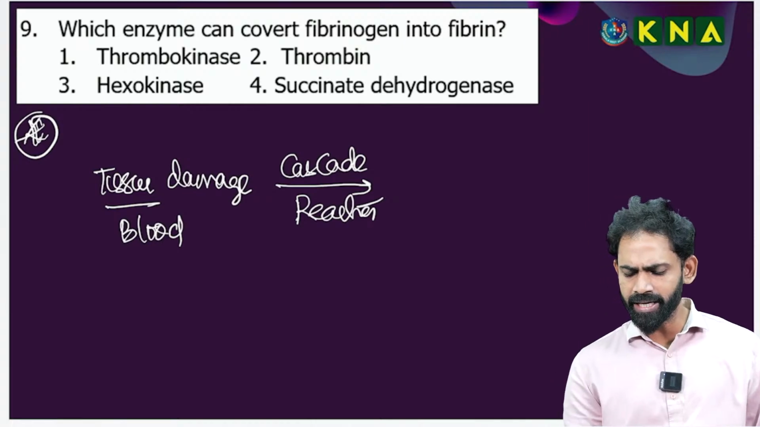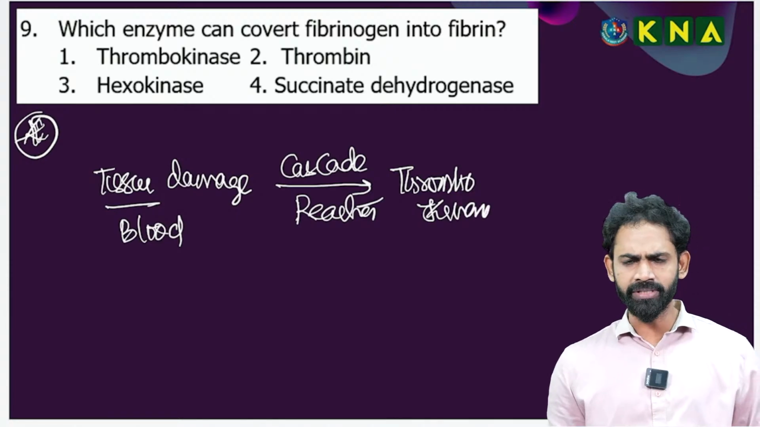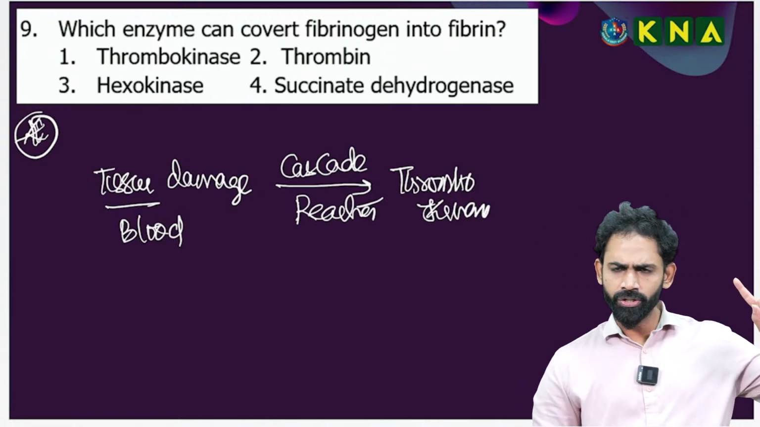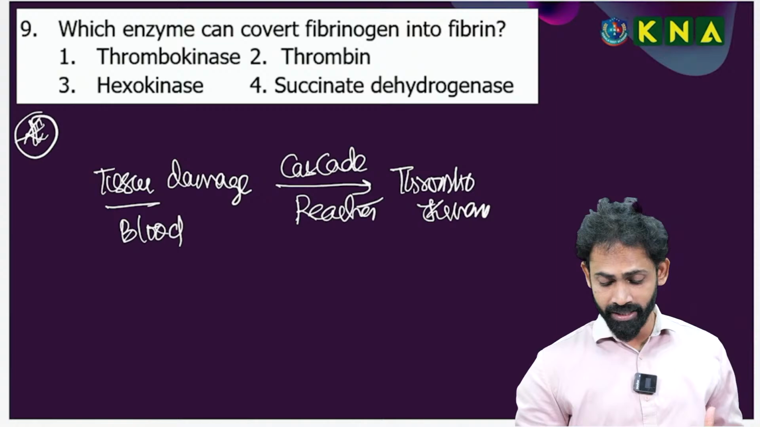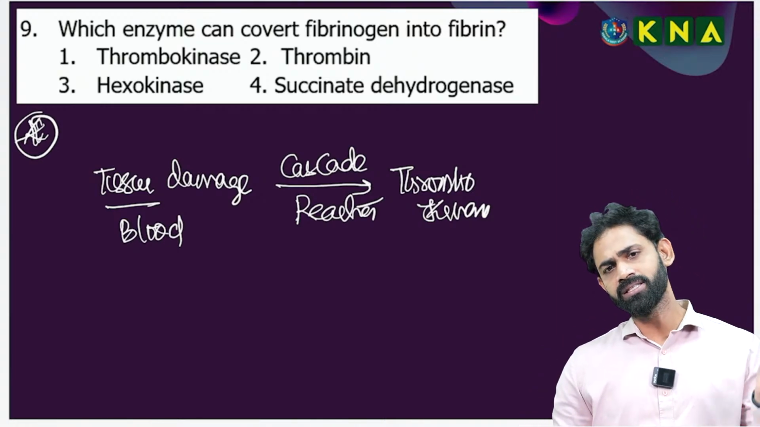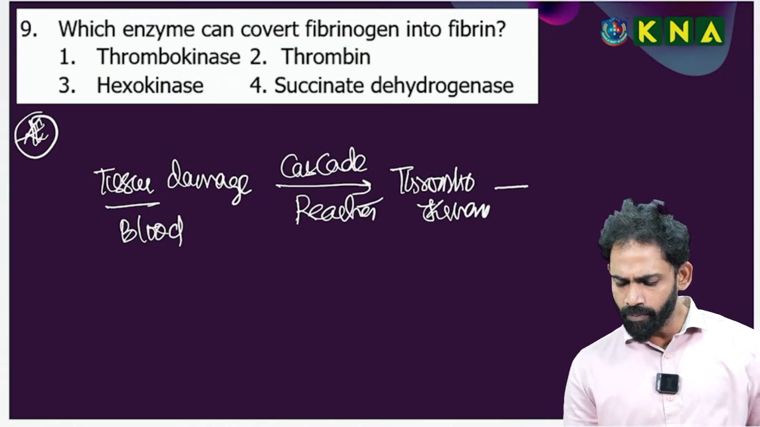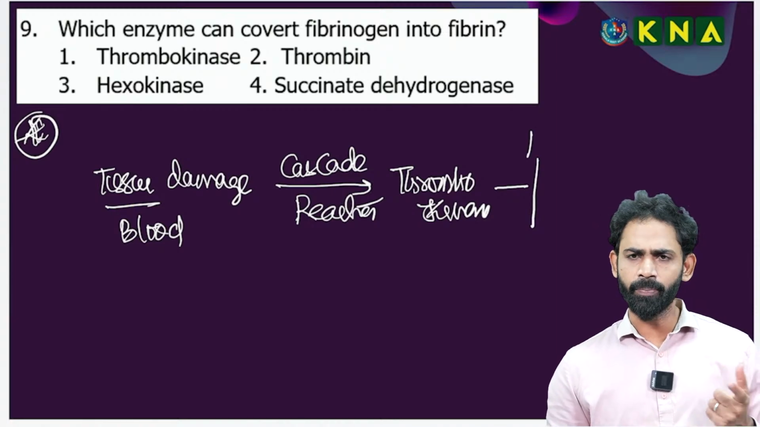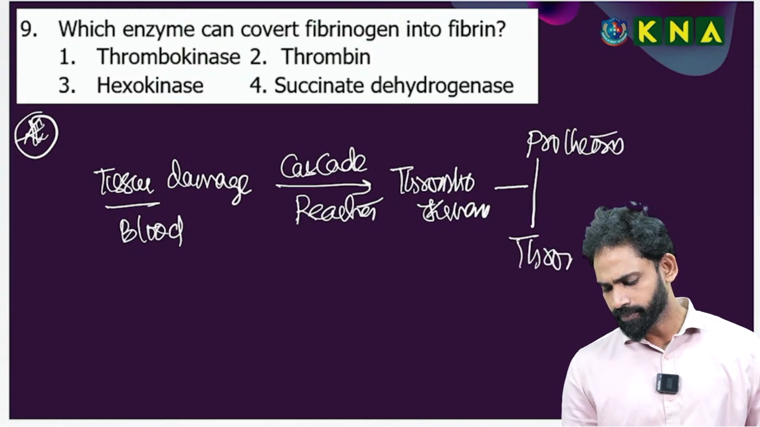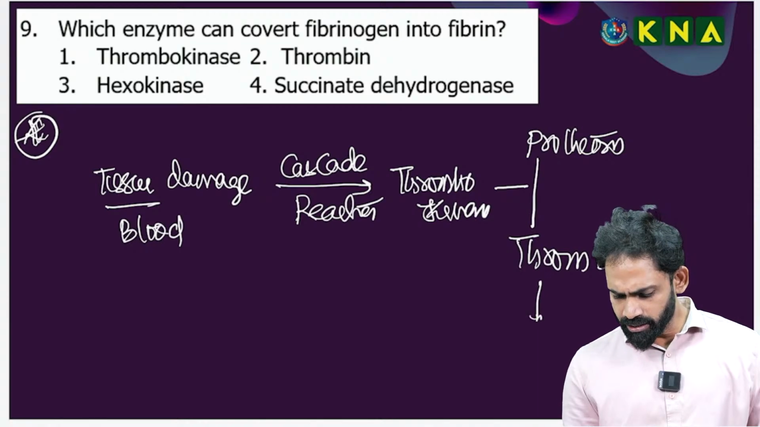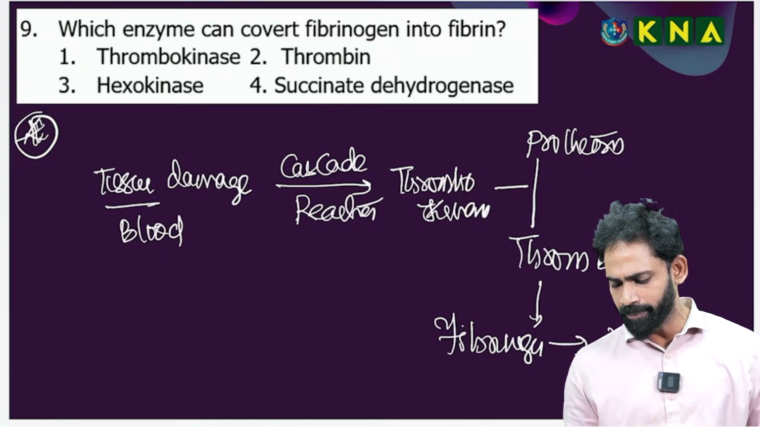As a result of cascade reaction, there is activation of an enzyme. First I will cover the question, then I will go for the options. So tissue damage or blood damage happened, that activates the cascade reactions. As a result, there is activation of an enzyme complex called thrombokinase. This thrombokinase, you can also call it a prothrombin activator. So it converts prothrombin into thrombin. This thrombin converts the inactive fibrinogen to fibrin.